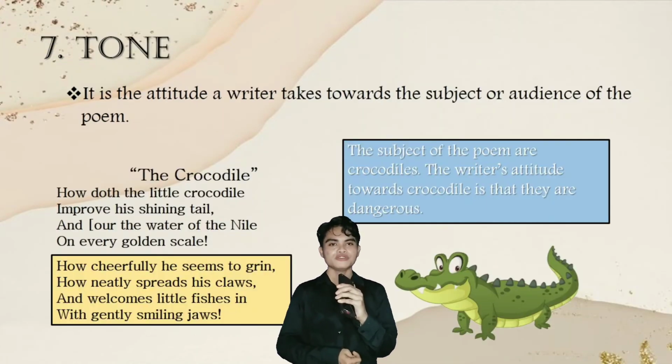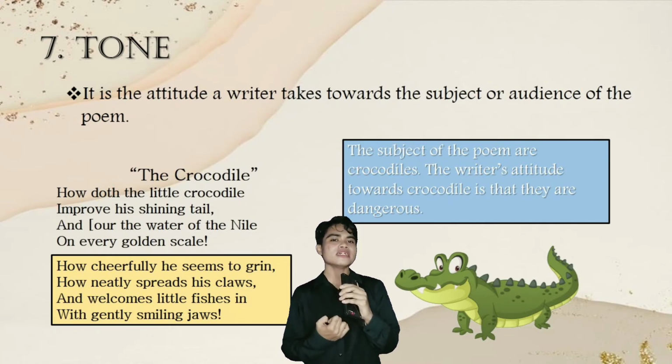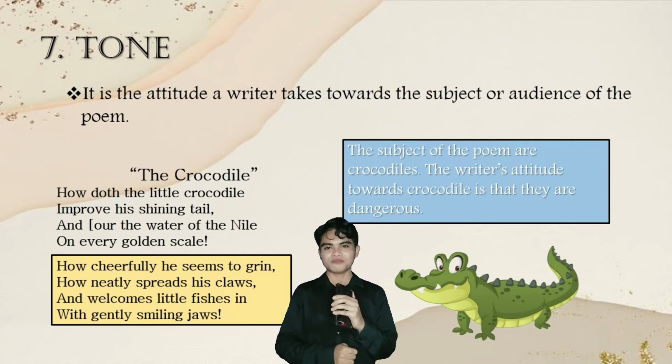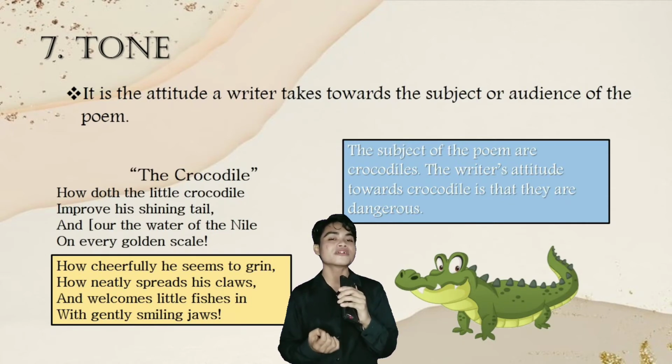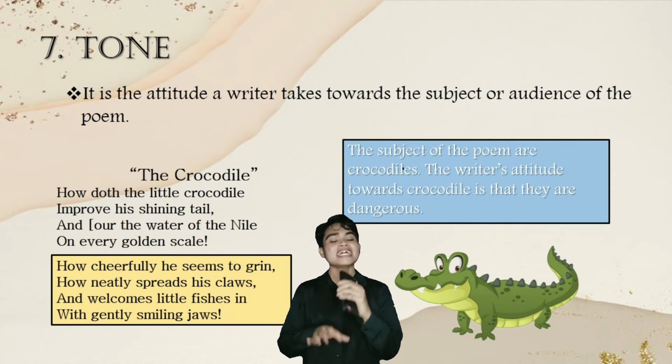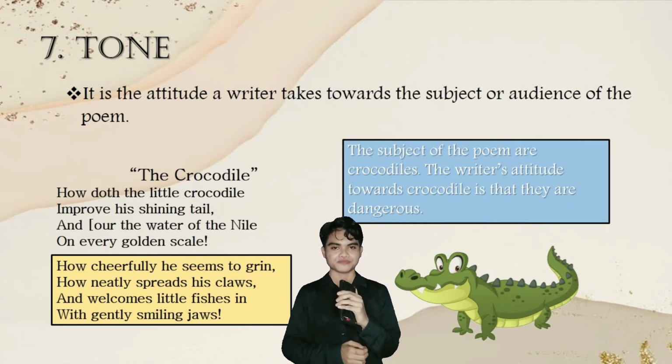Now let's proceed to tone. Tone is the attitude a writer takes towards the subject or audience of the poem, which means that tone conveys the speaker's implied attitude towards the poem's subject. In the example, The Crocodile, the subject of the poem is crocodiles. The writer's attitude towards crocodiles is that they are dangerous.